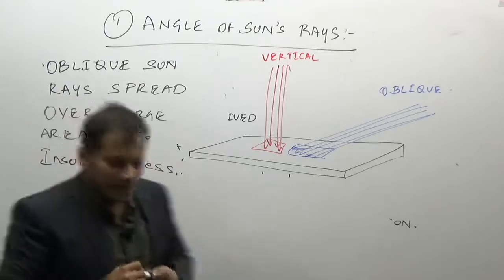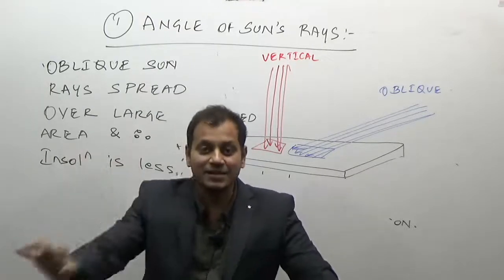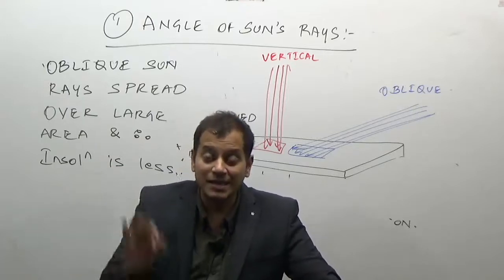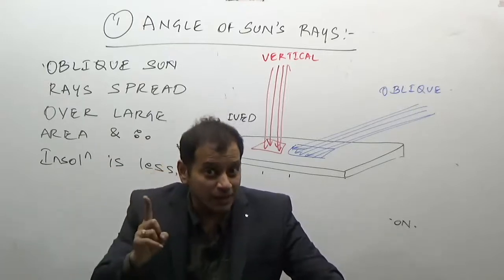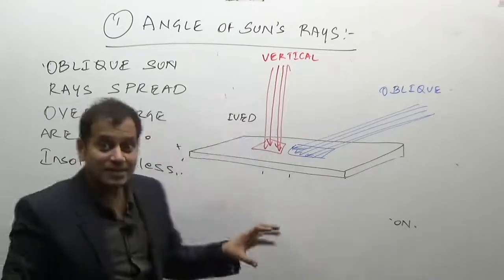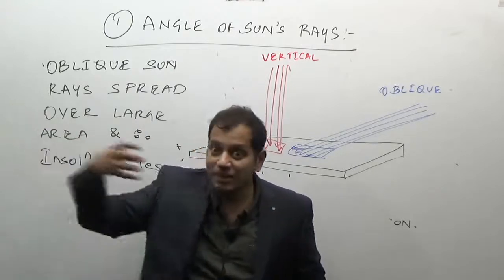Now remember the angle of the sun's rays: vertical sun's rays, higher amount of insolation; oblique sun rays, less amount of insolation. Per unit area is one factor. The second factor is that vertical sun's rays travel through less atmosphere because they come in a straight path.